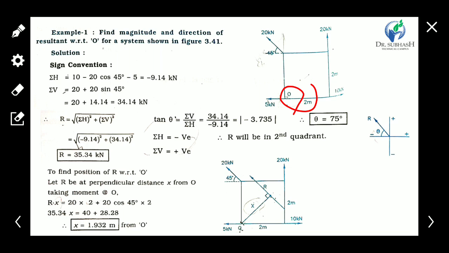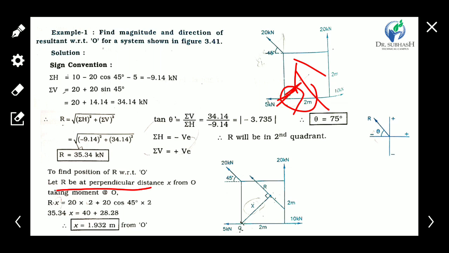Here the specific or reference point is O. So we have to find the distance between the resultant and reference point O. This means the perpendicular distance between them.